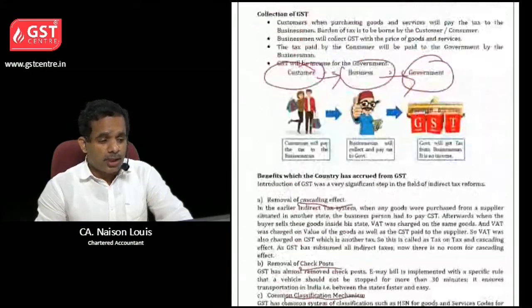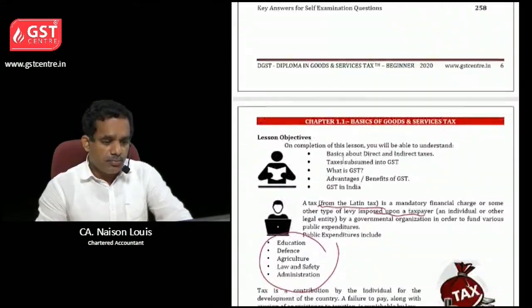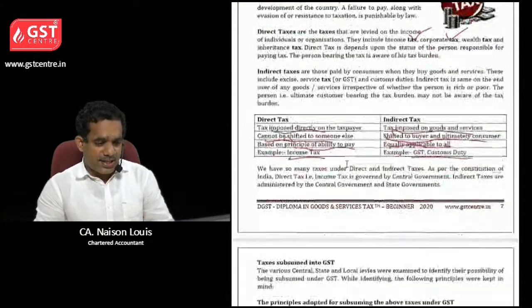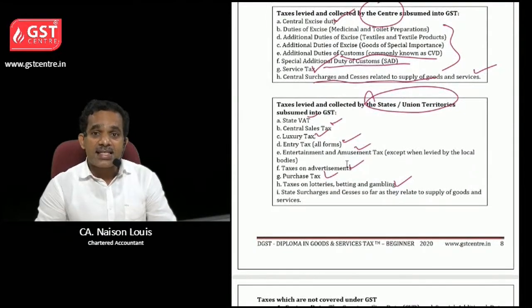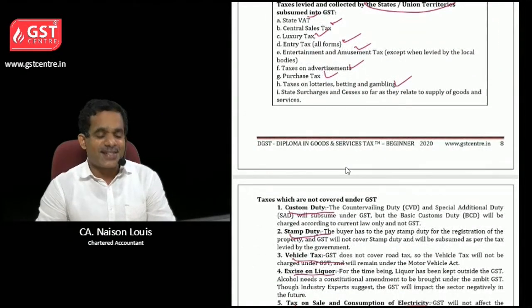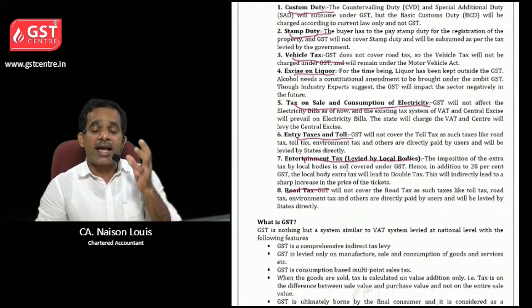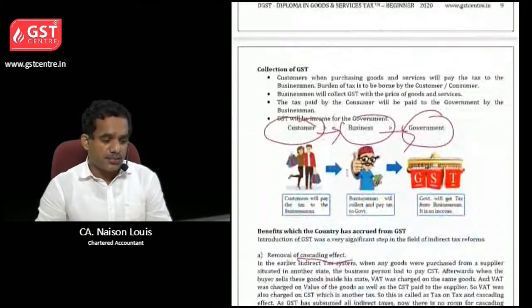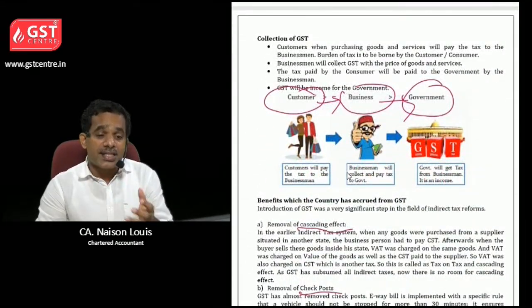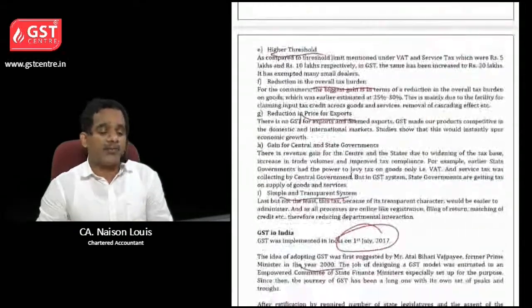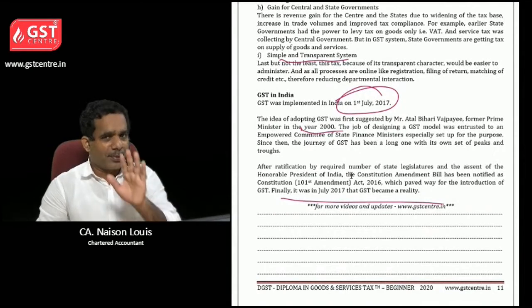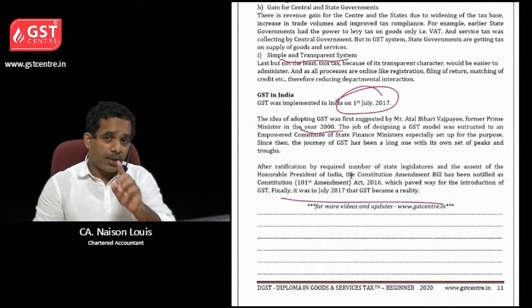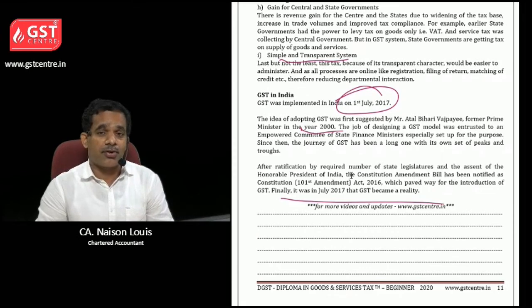So in this chapter we have seen what is tax, what is the difference between direct tax and indirect tax, which are the taxes that were subsumed into GST, and which are the taxes that are not subsumed into GST, how the collection of GST takes place, what are the benefits of GST, and when GST was implemented in India. Hope it is clear to you. If you have more doubts, please ask us through LMS or such support system. Thank you very much.